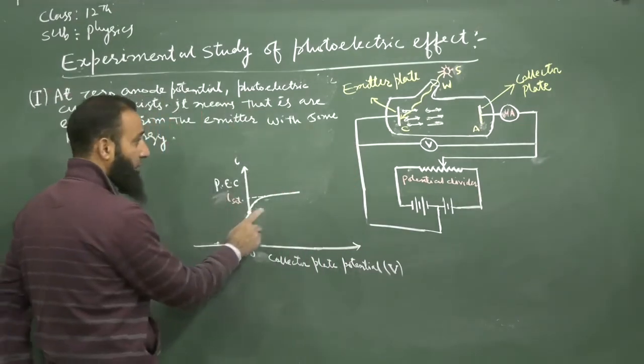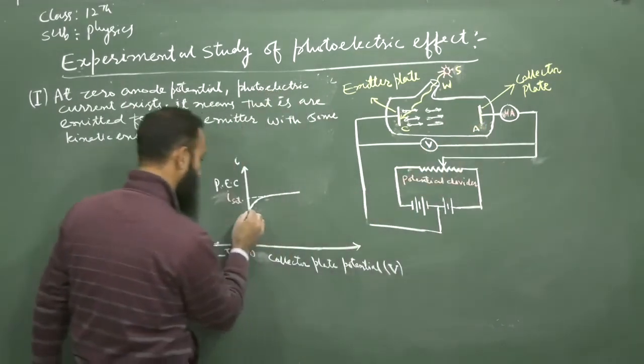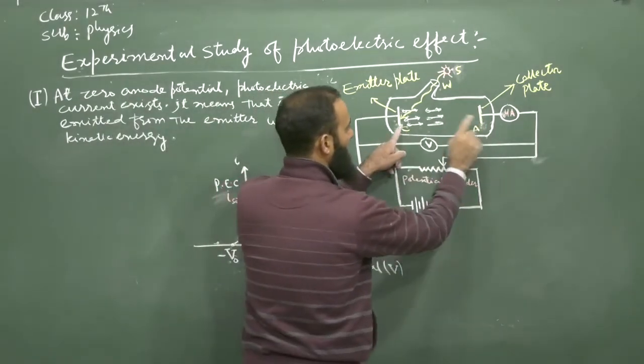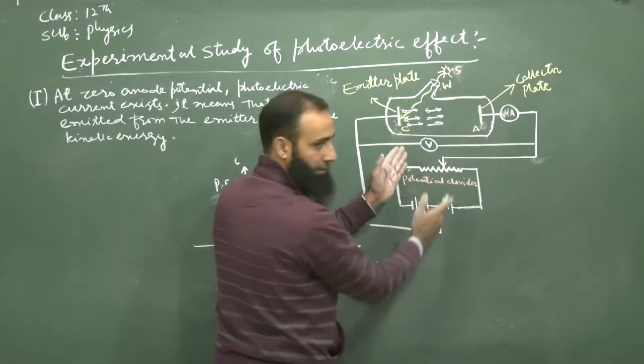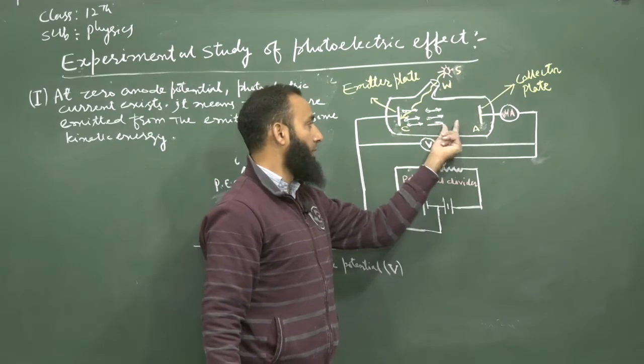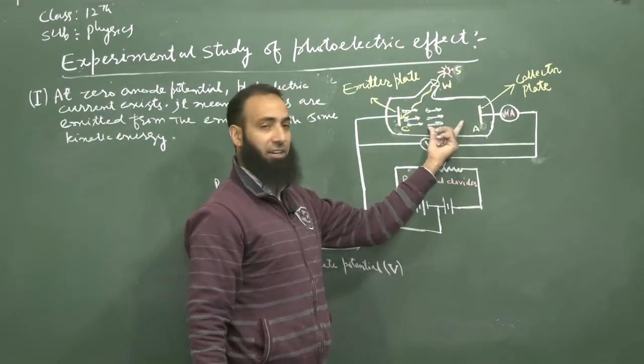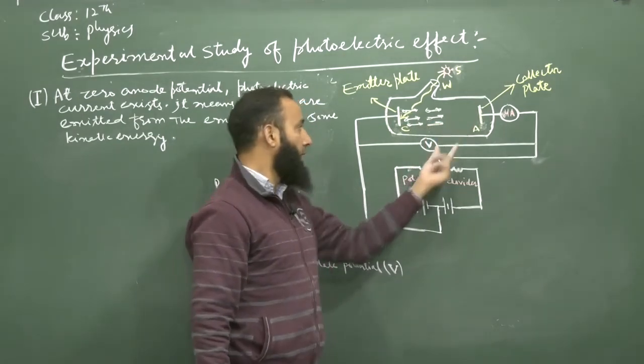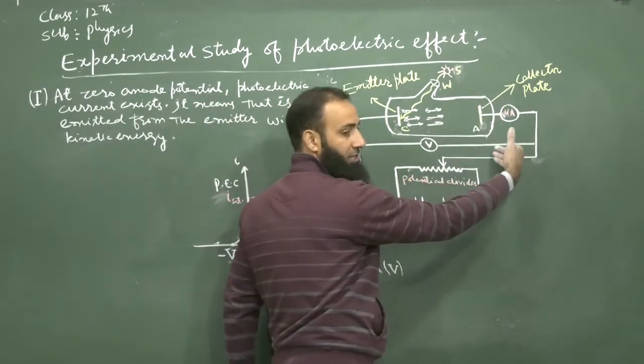Because when we make the potential of the anode A zero, there is no electric field between the plates, so the electrons will not be accelerated by any electric field. Therefore, still the photoelectric current exists in the circuit.